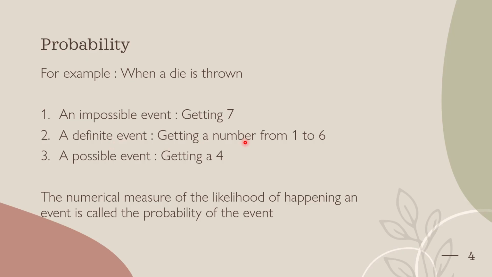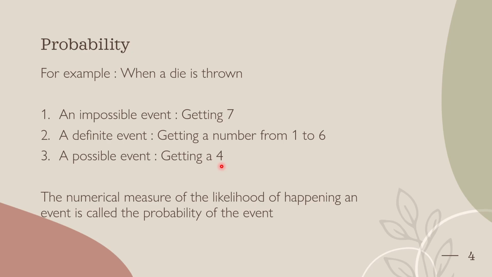So it is impossible to get a 7. And which is the definite event? Any number from 1 to 6 can occur, right? That is called a definite event. Now coming to the possible event. There is a chance of getting 4, right? 7 is of course impossible, but 4 is possible. That's why this event is called a possible event.